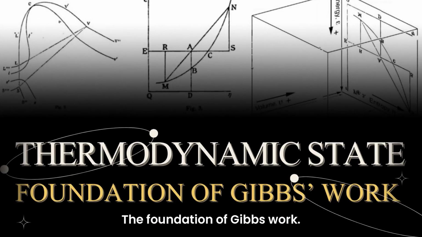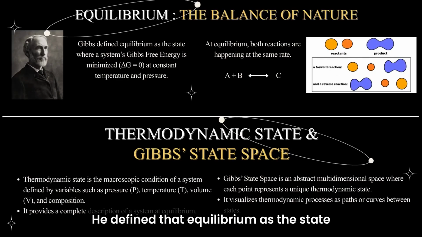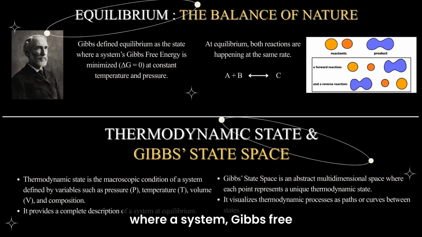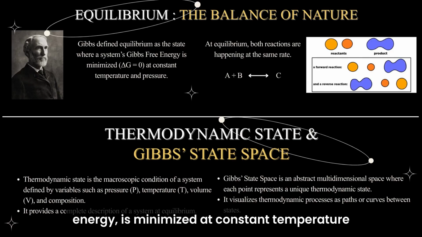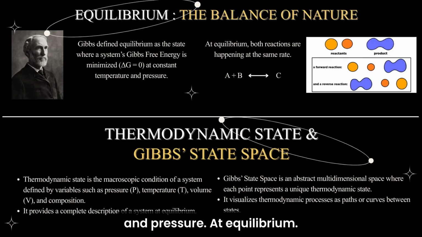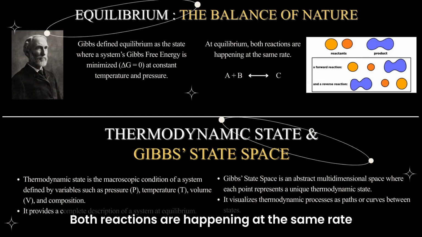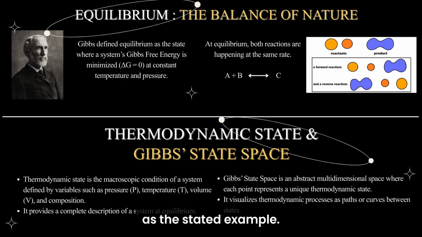Thermodynamic state, the foundation of Gibbs' work. He defined equilibrium as the state where a system's Gibbs free energy is minimized at constant temperature and pressure. At equilibrium, both reactions are happening at the same rate, as in the stated example.